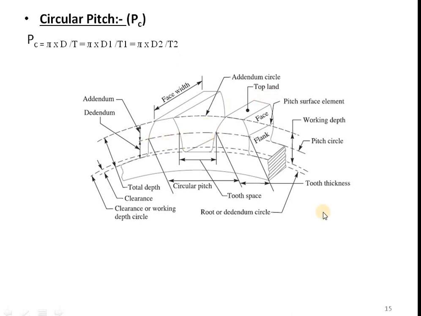Okay. Next point is diametral pitch. This diametral pitch is defined as number of teeth divided by pitch circle diameter in mm.